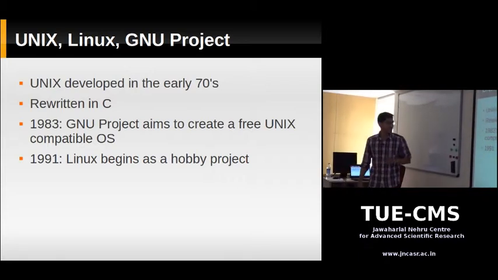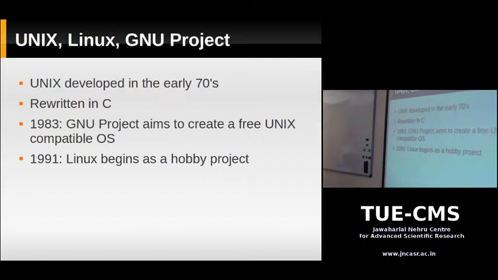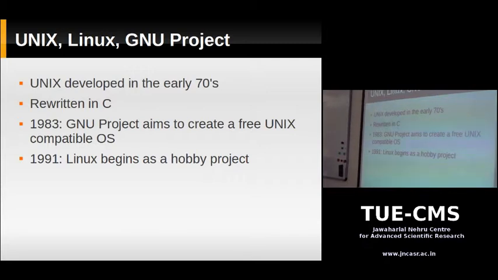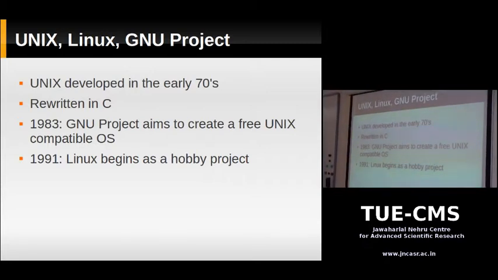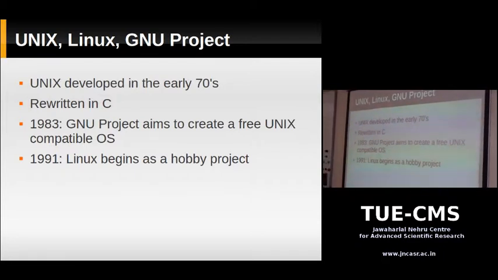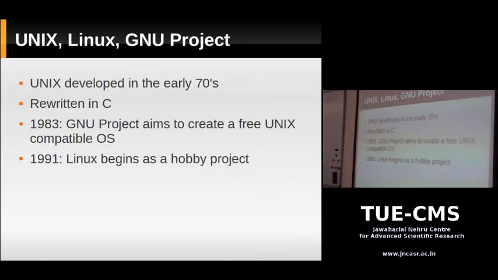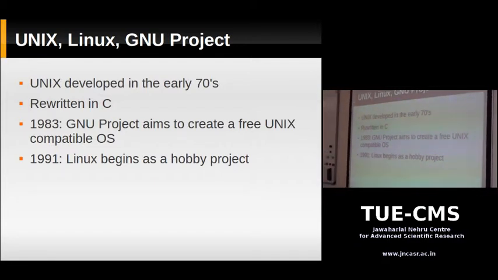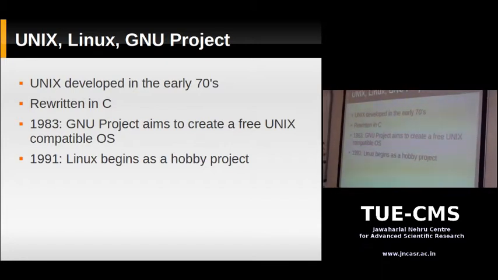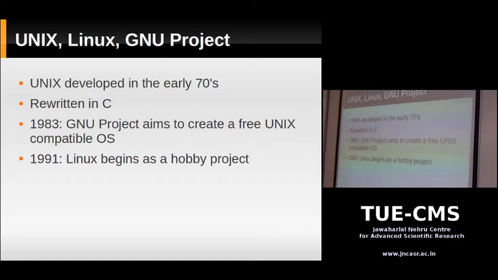So in 1991, Linus Torvalds started a small hobby project developing a small kernel. He called it Linux, and his project was aiming for POSIX compliance. At that time, the POSIX standard was there. He wanted his operating system to be compliant with the POSIX standard, and he released his code under the GPL. GPL is the GNU Public License, a free software license. Eventually, Linux got popular, and because of its easy availability and quick development times, everybody is using Linux nowadays, especially in the server market.